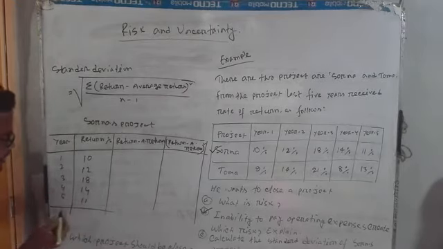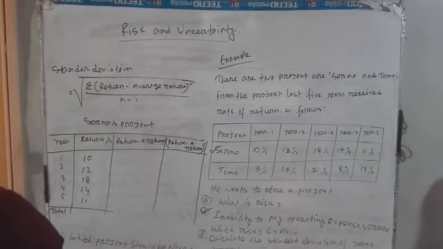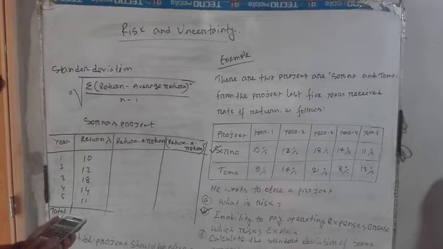So now we can sum the total return. Here the total return is 10 plus 12 plus 18 plus 14 plus 11. So total return is 65.